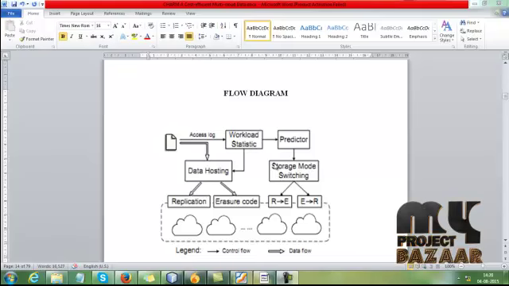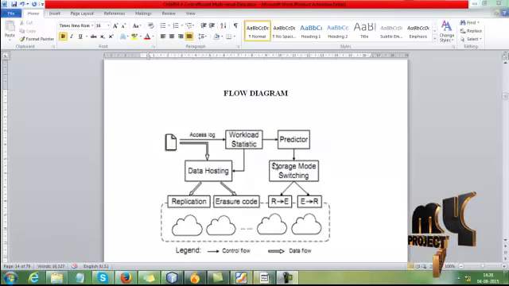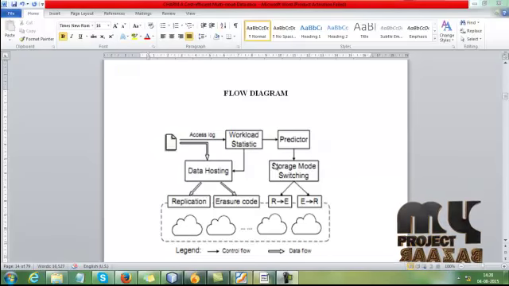Now let me discuss the data flow diagram of our process. In our process, first we have to start with access log information. So in our flow we have 5 types: data hosting, storage mode, workload statistics, workload predictor and performance evaluation. First we need to analyze the data hosting scheme. Data hosting is nothing but transferring data from client side to cloud. So we need to analyze the two types in data hosting, that is replication and erasure code.